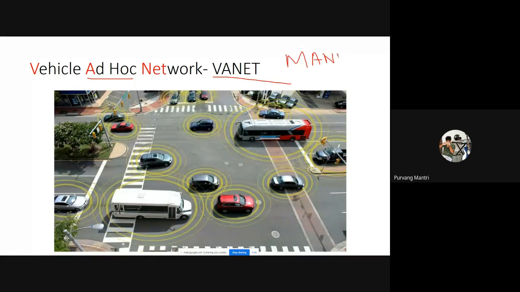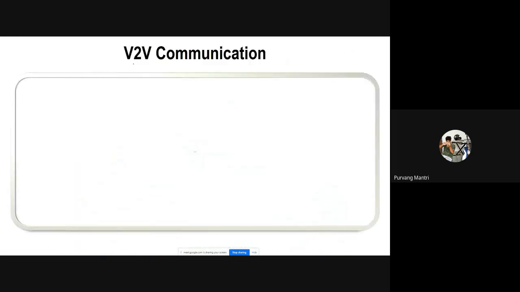MANET is the mobile ad hoc network, the communication protocol used for our mobile phones. From the MANET system, VANET was inspired, and it uses wireless data transmission for communicating data of one vehicle to another. Why? We'll see ahead. I have a video to make you understand what V2V communication is, vehicle to vehicle communication.